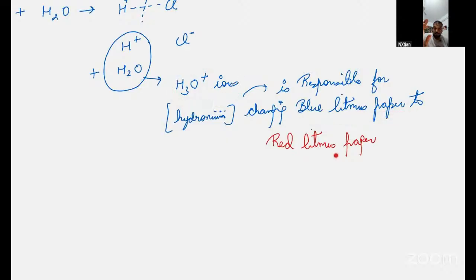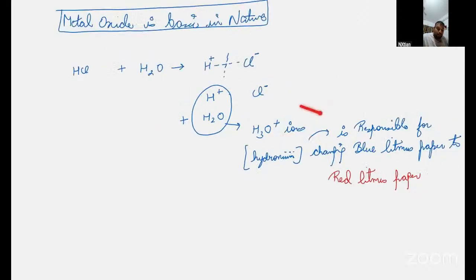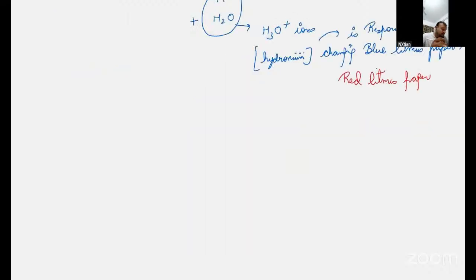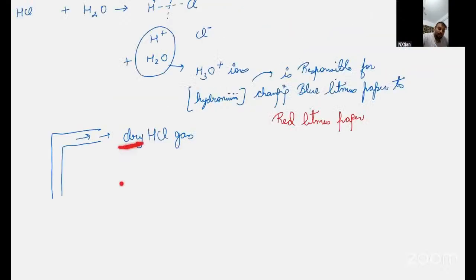Now, listen carefully to what I am trying to say. Hydronium ion is formed when H2O is there. Now, for example, if there is no H2O, like there is an activity in your book. I don't know if you have the book with you or not. In that activity, dry HCl gas is produced. Now, dry HCl gas means there is no moisture. No moisture means there is no water.